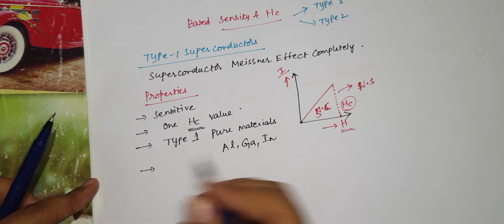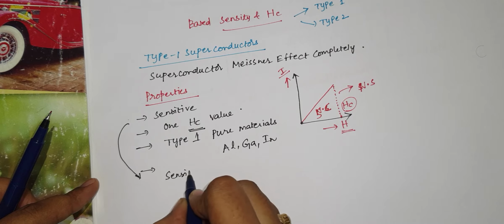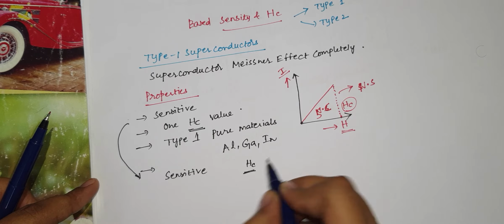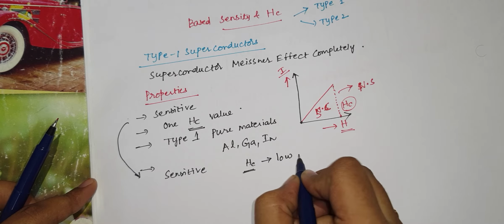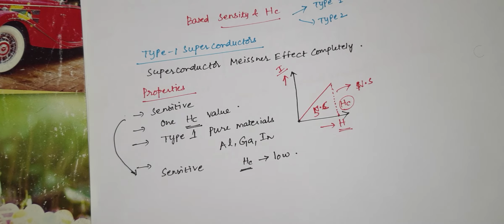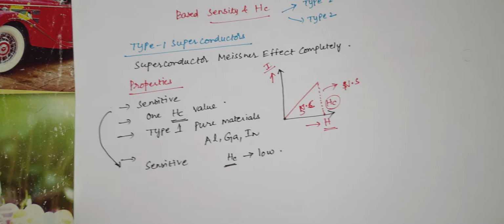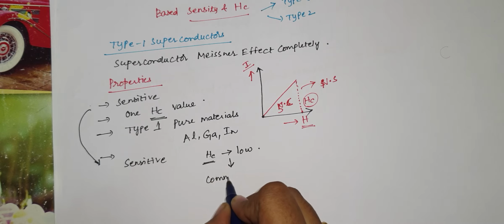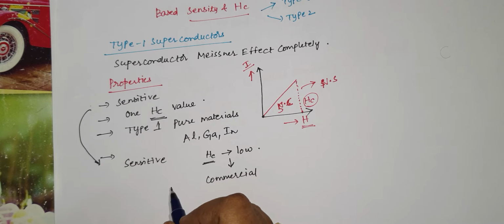And we also discussed that these materials are very sensitive. Why are these sensitive? Because the Hc value, the critical field value of type 1 superconductors, is very low. That means even by applying a small amount of magnetic field, it can destroy the superconducting nature of that material. So these are very sensitive and cannot be used commercially. We cannot use these materials for commercial purposes as they are very sensitive.